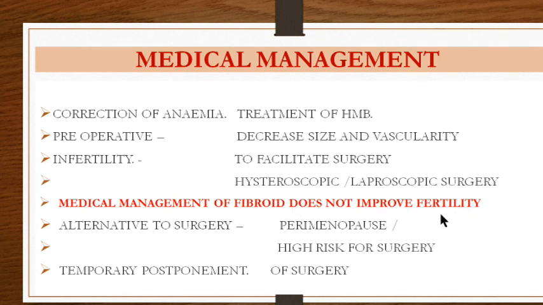The surgery has to be done if the fibroid is hampering fertility. You can give it as an alternative for surgery, as you have seen in the perimenopausal age group, and also for those who are at very high risk for surgery. In those cases you can refer to medical management. And temporary postponement of surgery, we discussed the preoperative part.